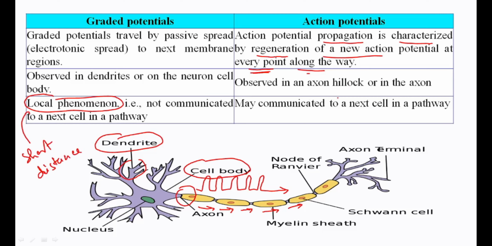But in case of the action potential, it may communicate to the next cell in the pathway. That's why it is known as a long distance signal, and therefore it is known as a nerve impulse. So these are the basic differences between a graded potential and action potential. Hope you have understood the differences between the graded potential and action potential.